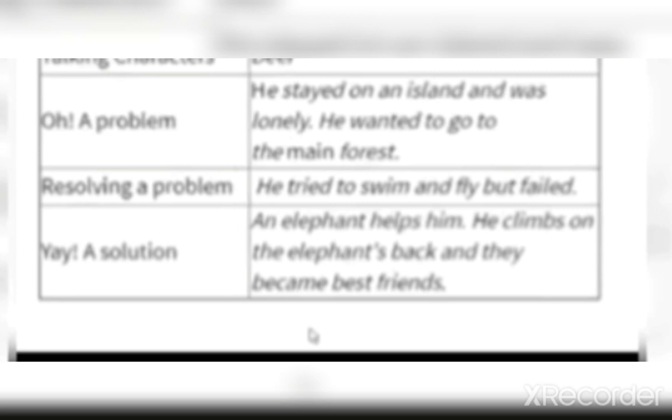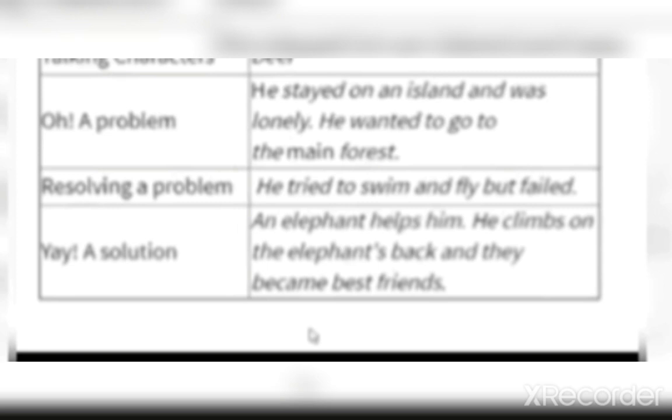Resolving a problem. What did he do to resolve the problem? Yes, he tried to swim and fly but failed. What is the final solution? An elephant helps him. He climbs on the elephant's back and they become best friends. My dear students, like this, you have to write the story elements for a story.